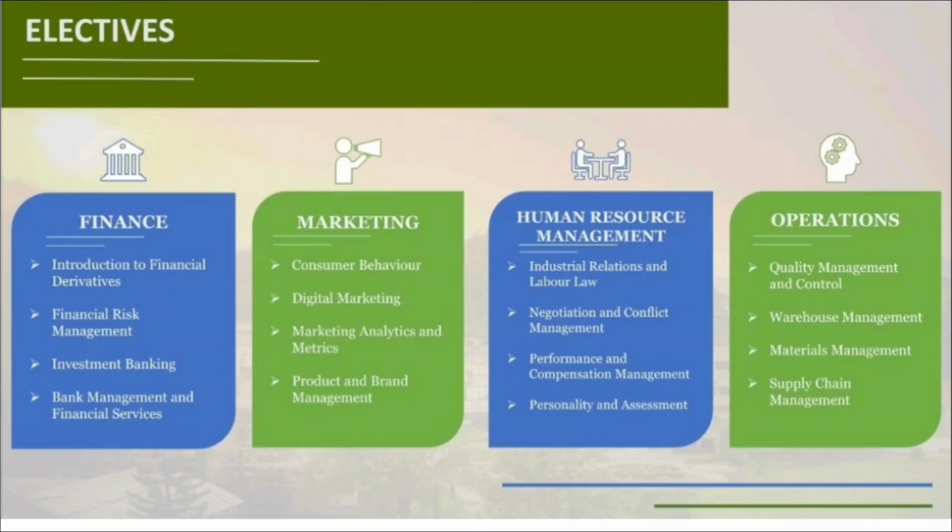Then the third elective is human resource and management, which consists of industrial relations and labor law, negotiation and conflict management, performance and compensation management, and personality and assessment. And the fourth elective is operations, which consists of quality management and control, warehouse management, materials management, and supply chain management.